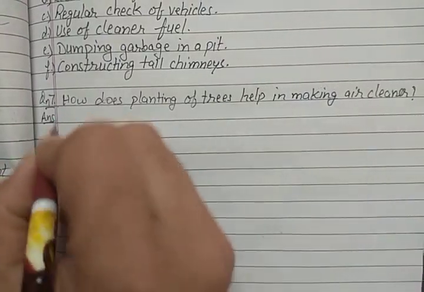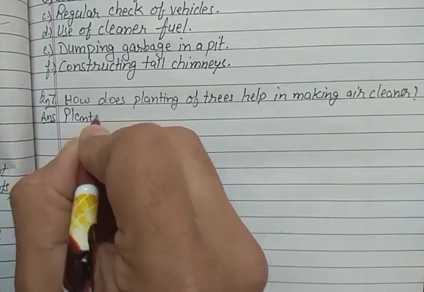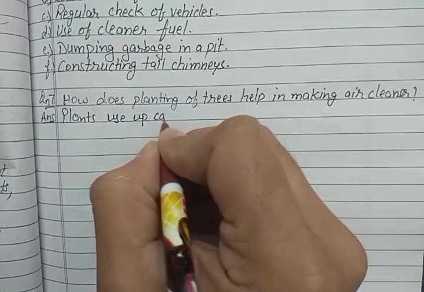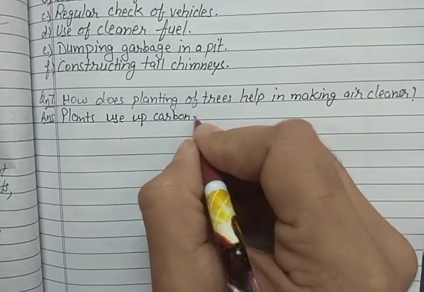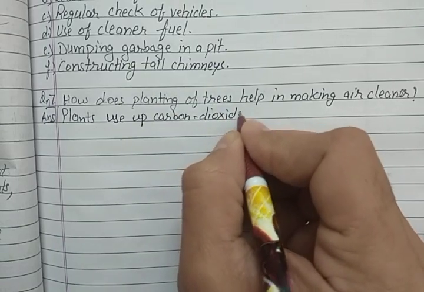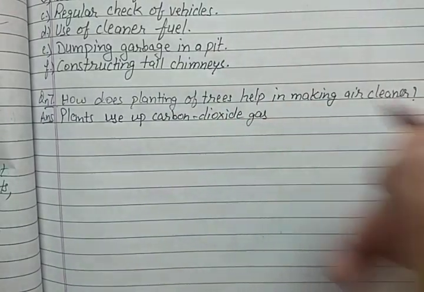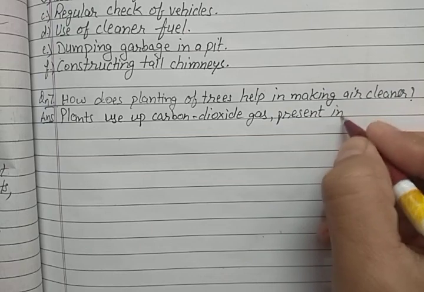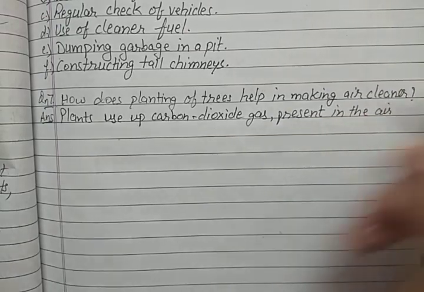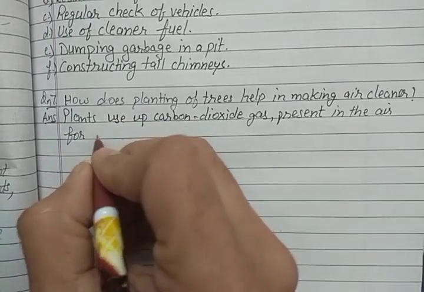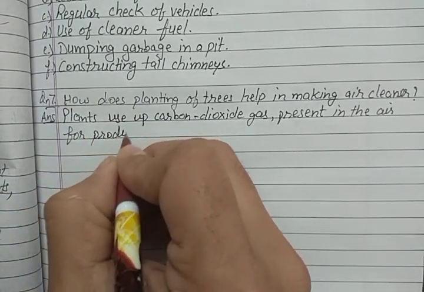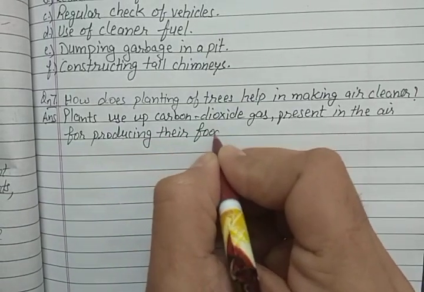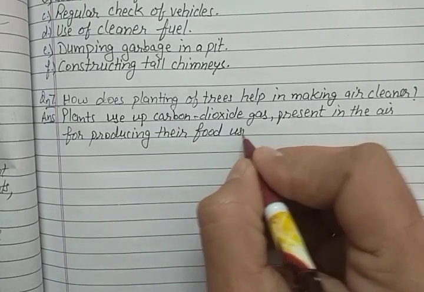So plants use up carbon dioxide gas present in the air for producing their food using photosynthesis.